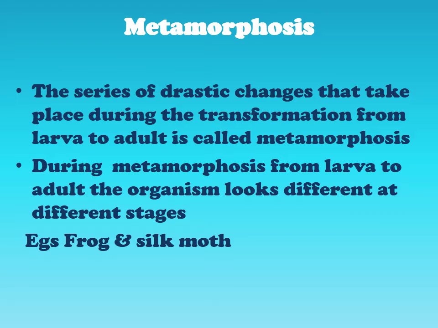Metamorphosis. The series of drastic changes that takes place during the transformation from larva to adult is called metamorphosis. So metamorphosis is a topic which is being repeated. You have studied metamorphosis in reaching the age of adolescence also. So during metamorphosis, there is a drastic transformation of larva to adult. The young ones are not similar to the adult one, and with the passage of time, slowly and slowly they grow up and change into adults.